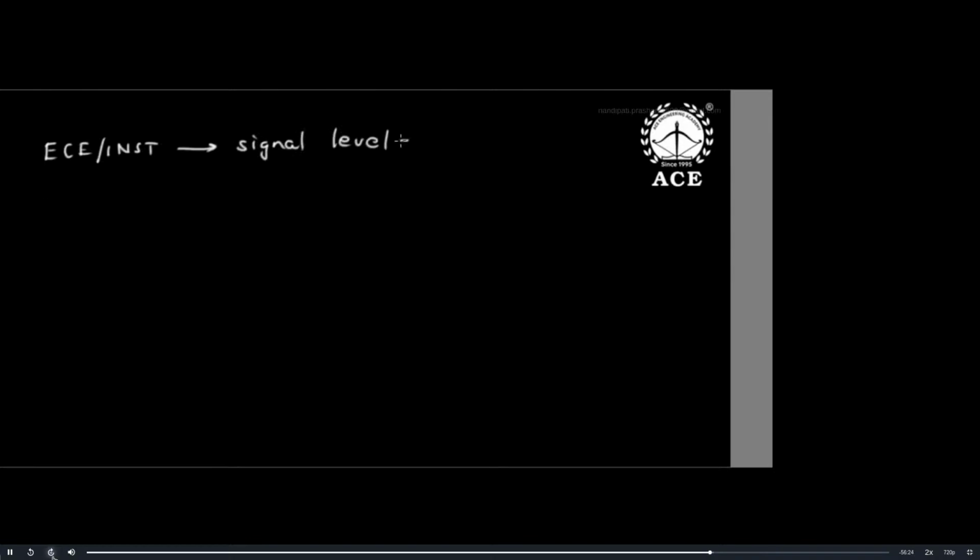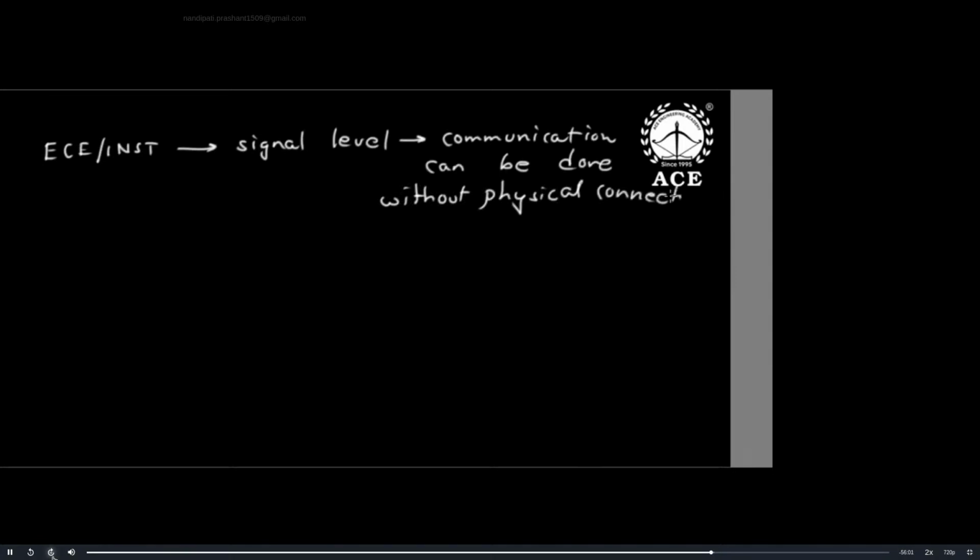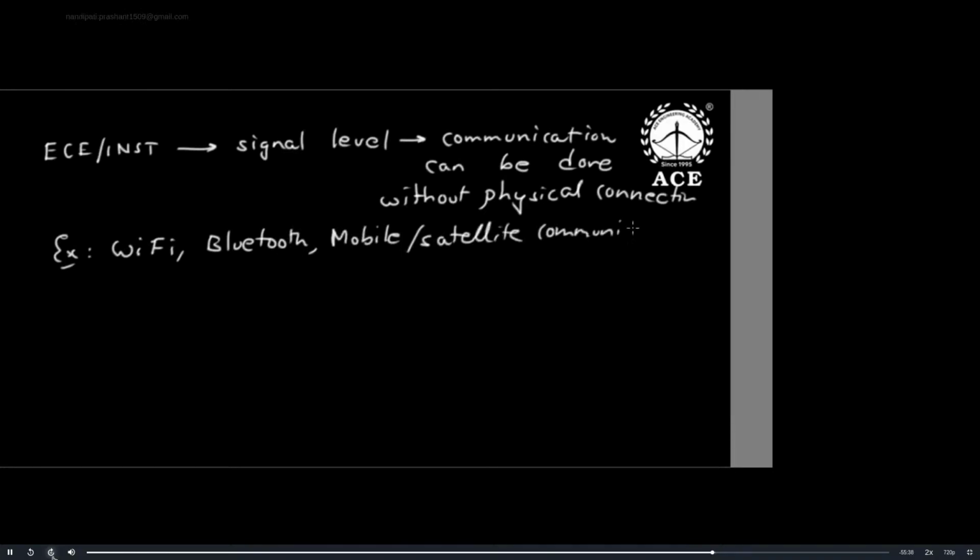So at signal level, communication can be done without physical connection. Example, Wi-Fi, Bluetooth, mobile communication, satellite communication systems, etc. Yes or no? All wireless. So that means EC and instrumentation students, we are able to do communication at signal level without any physical connection. That is why we learn more network concepts.